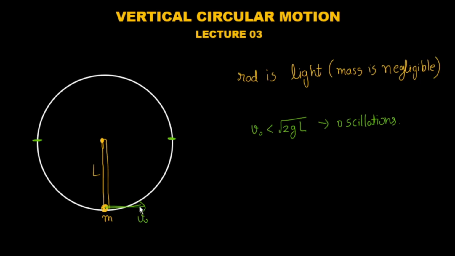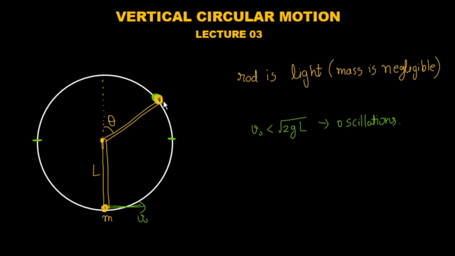But what if you give anything more than under root 2gL? Then there is a chance that the rod will reach somewhere here. The mass will reach somewhere here. Let's try to understand that. Here, if the rod reaches this point, say it is making an angle of theta, then there must be some angle theta at which the tension force in the rod will start disappearing. Exactly what was happening in the string case. At some theta, the tension was disappearing.